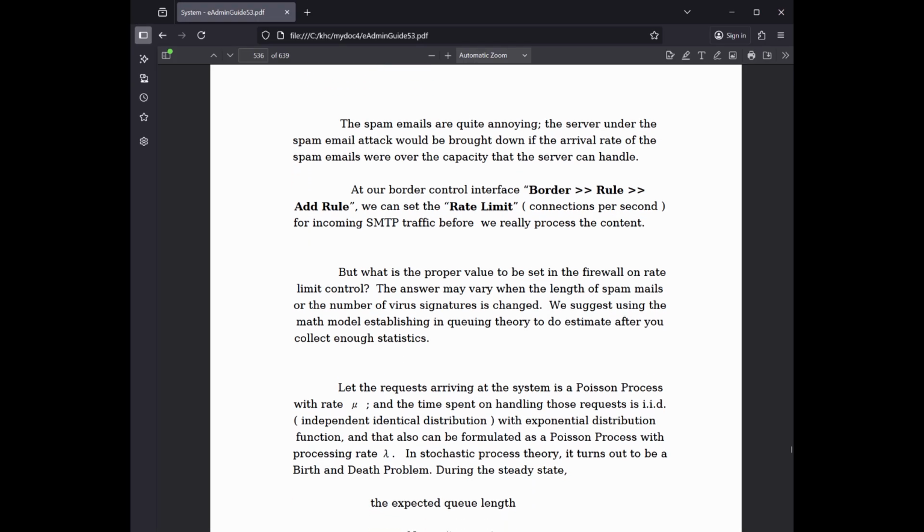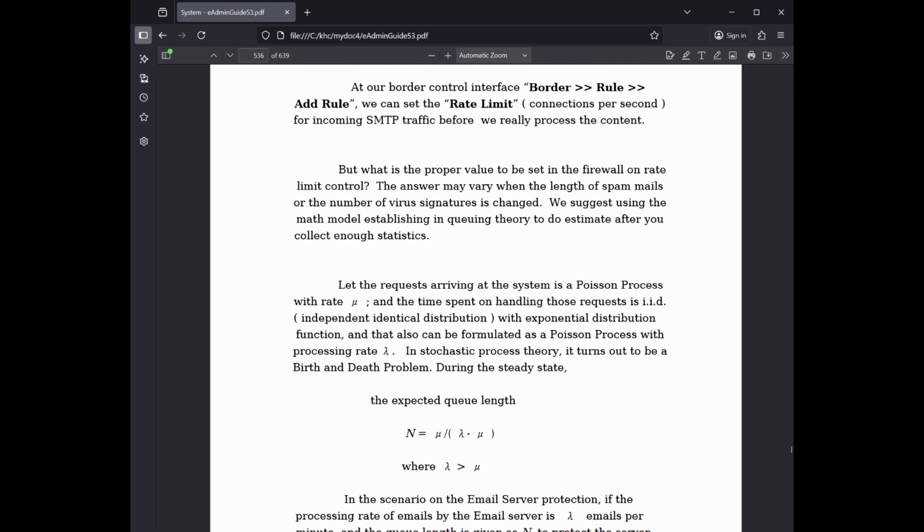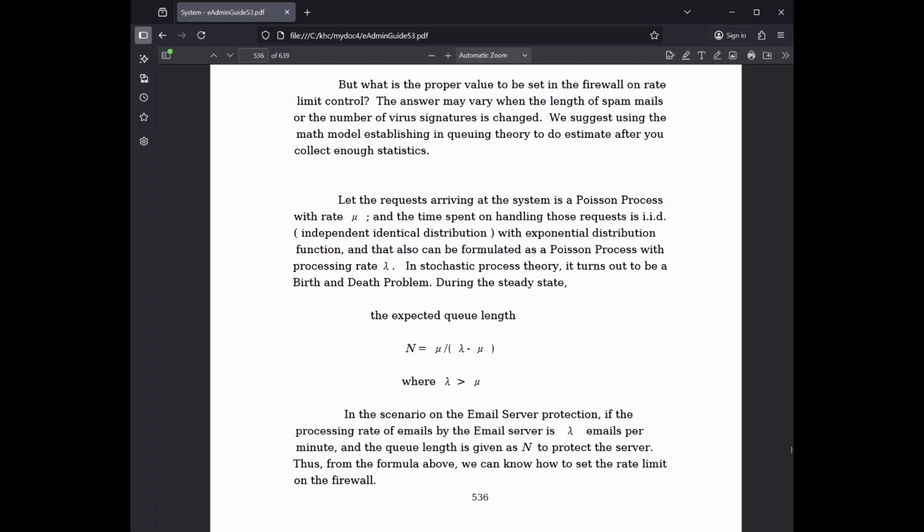But what is the proper value to be set in the firewall on rate limit control? The answer may vary when the length of spam mails or the number of virus signatures is changed. We suggest using the math model established in queuing theory to do estimates after you collect enough statistics. Let the requests arriving at the system be a Poisson process with rate mu, and the time spent on handling those requests be IID, independent identical distribution, with exponential distribution function, and that can also be formulated as a Poisson process with processing rate lambda.